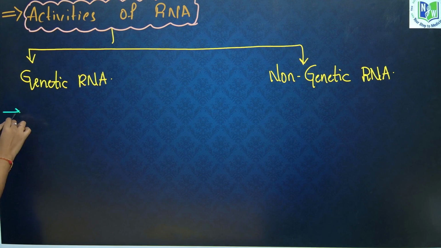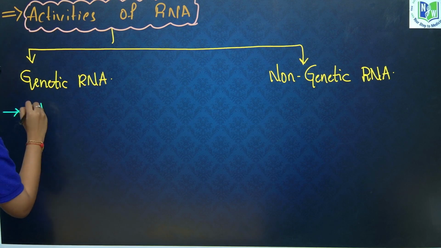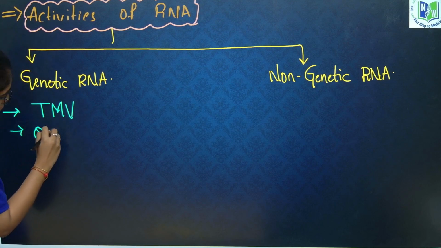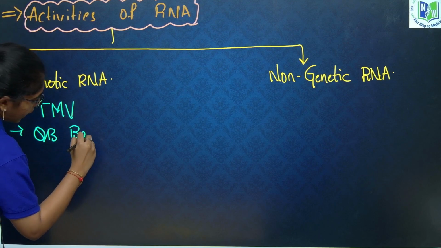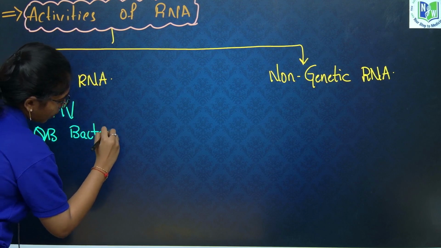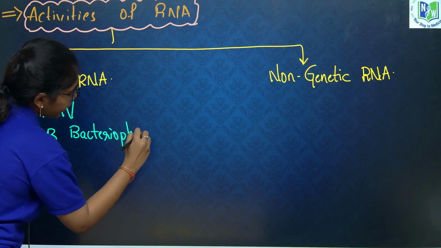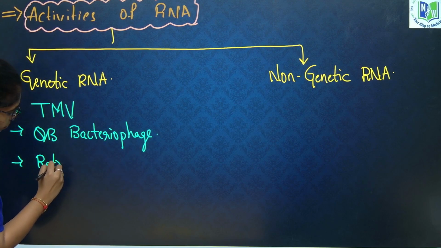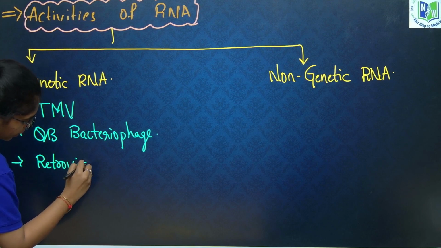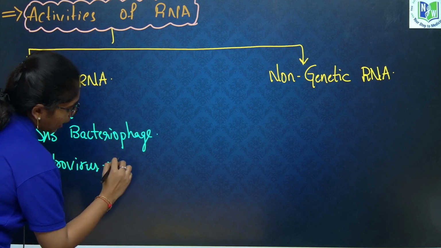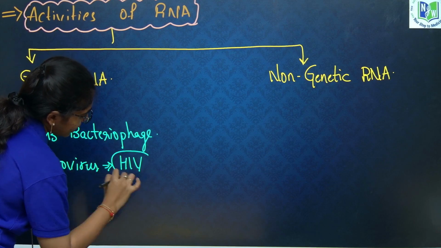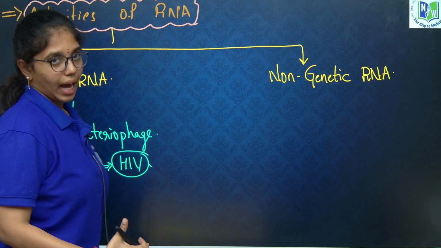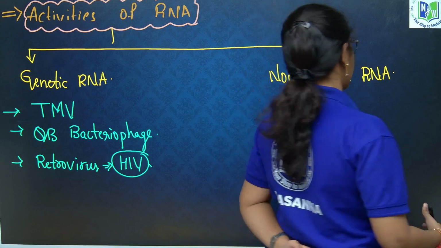You will see such genetic RNA in tobacco mosaic virus, QB bacteriophage, and retroviruses like HIV. In all these, RNA is the genetic material.